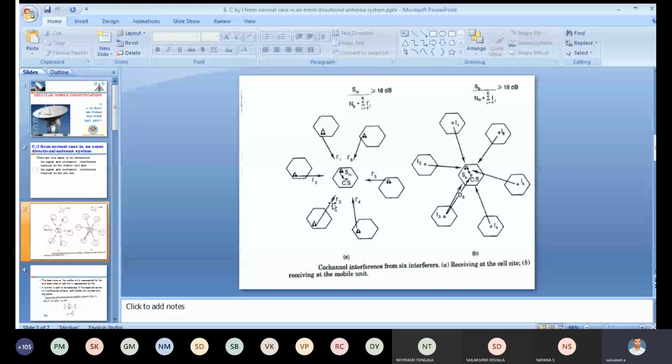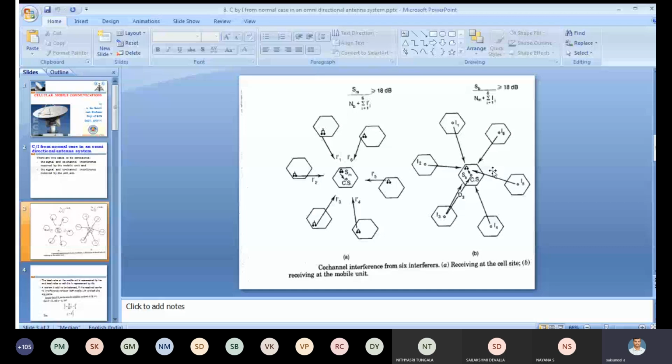The second case is the co-channel interference received at the mobile station. Suppose the mobile station is at the center. Here the mobile station receives the interference from the co-channel base stations. That is the difference between these two. In the first, all mobile units in the 6 co-channel cells cause interference to the base station. In the second figure, all are base stations, and interference comes from these base stations to the mobile unit. That is the difference between these two cases.